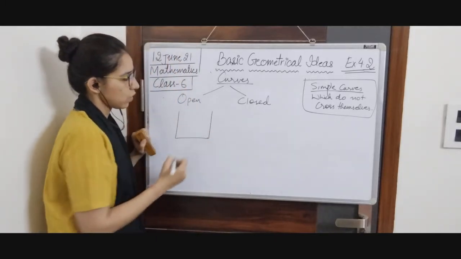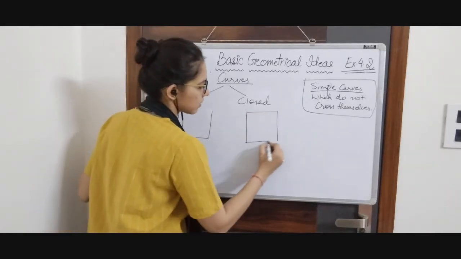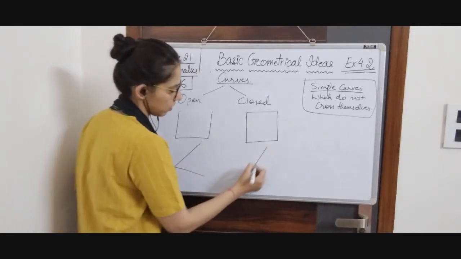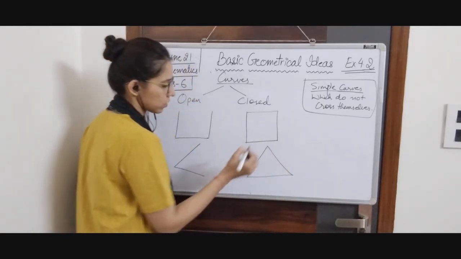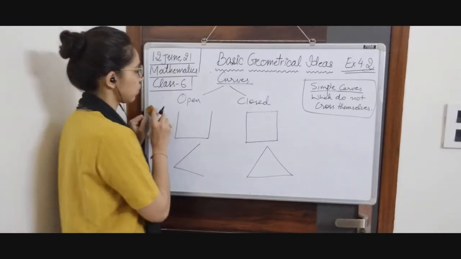Again, more examples of open and closed curves. This one is an open curve. This one is a closed curve. Again, this one is an open curve. This one is a closed curve. We can take many more examples also.